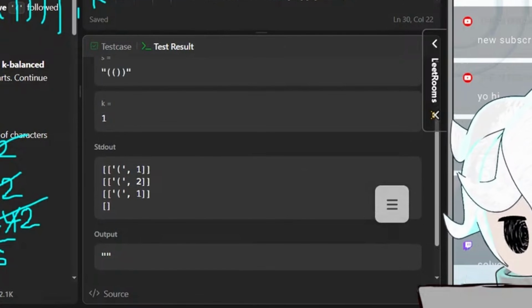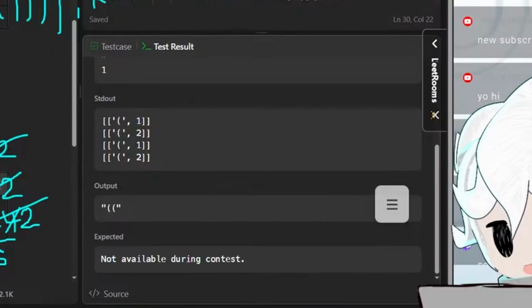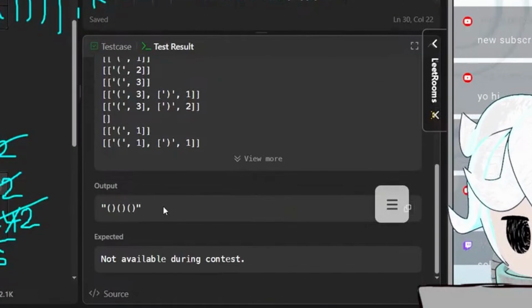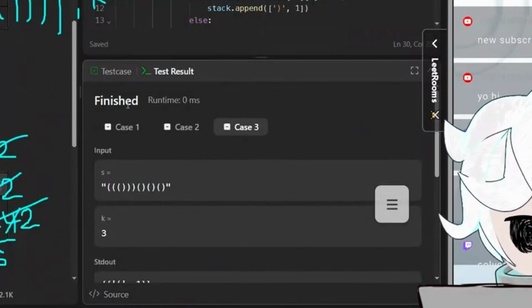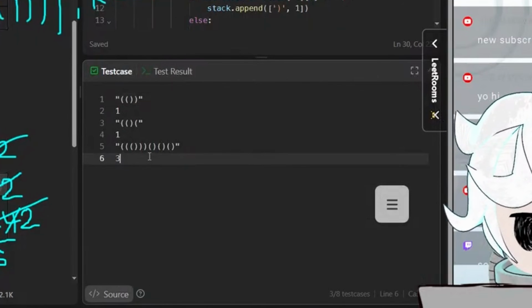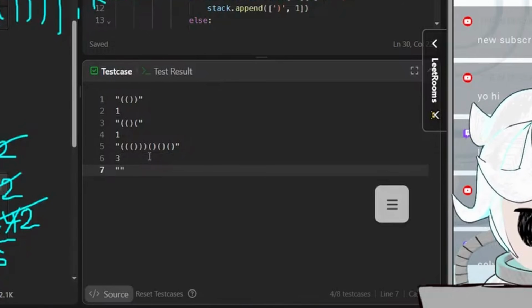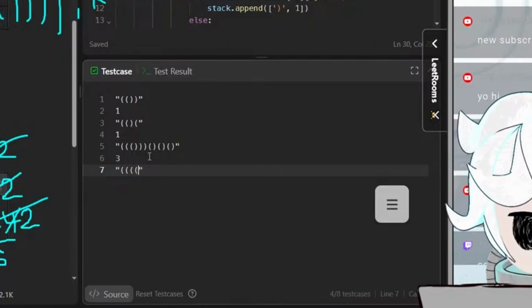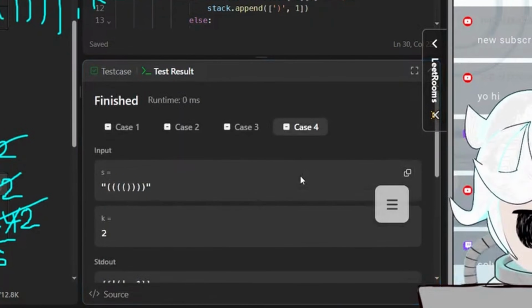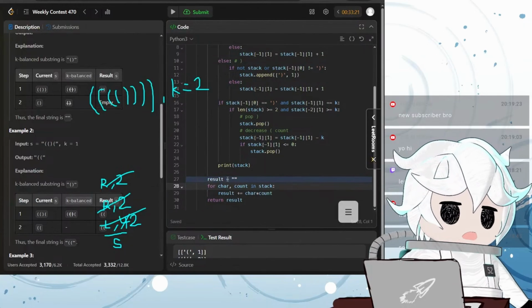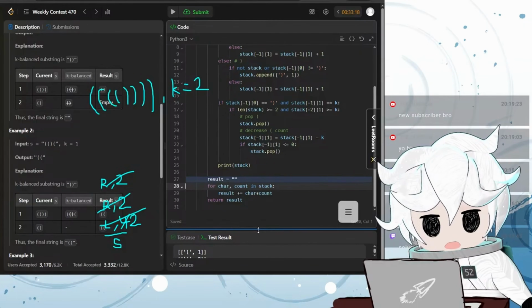That's to be expected. 2 is this. Yeah. 2 is that. 3 is this. I think I got it. Or do I? I want to try more test cases. Hold on. Can you add your own test cases? Okay, you can. So I'm going to add, what if we do 1, 2, 3, 4, 1, 2, 3, 4, that. And then k is equal to 2. What happens with this one? Wow, I think I actually have it. You know what? I think I have it. I'm convinced by my own test cases.